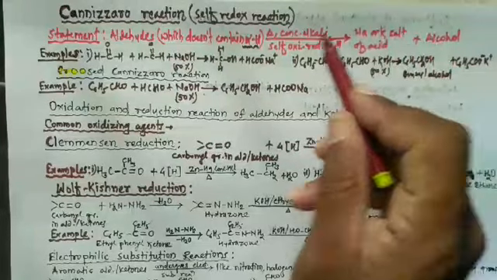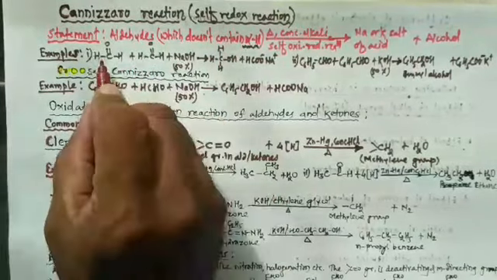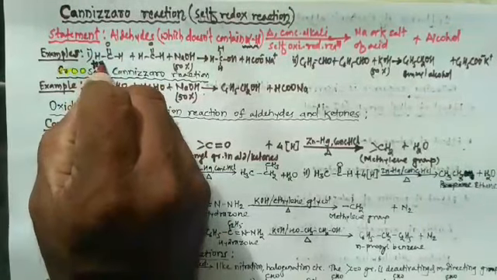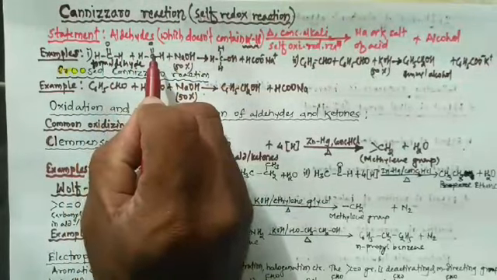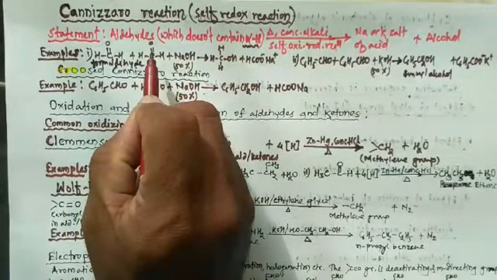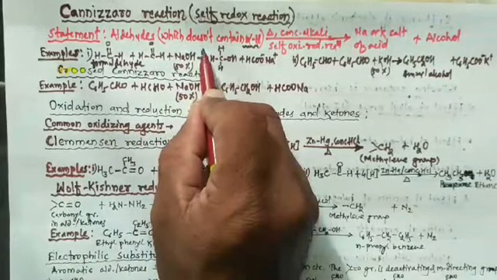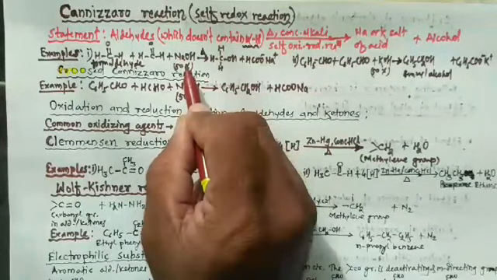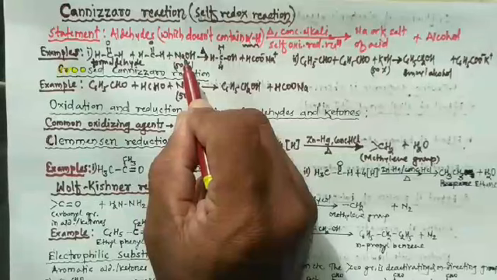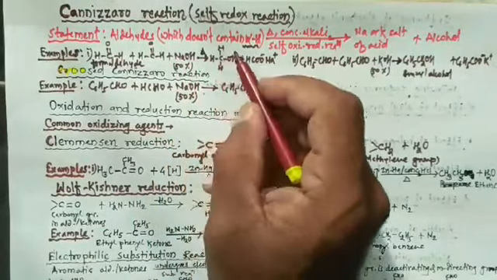So let's study an example. When two molecules of formaldehyde are heated with concentrated alkali like NaOH, concentrated, that is 50% NaOH, it gives sodium formate and methanol.